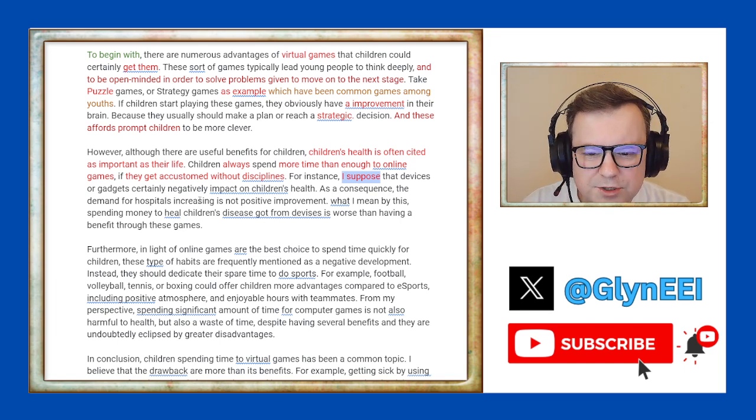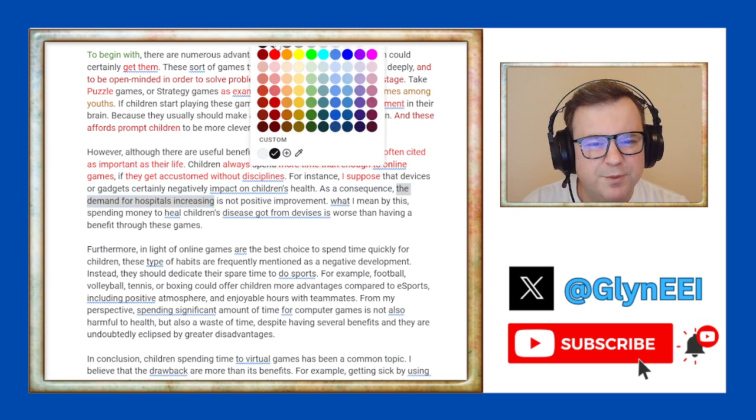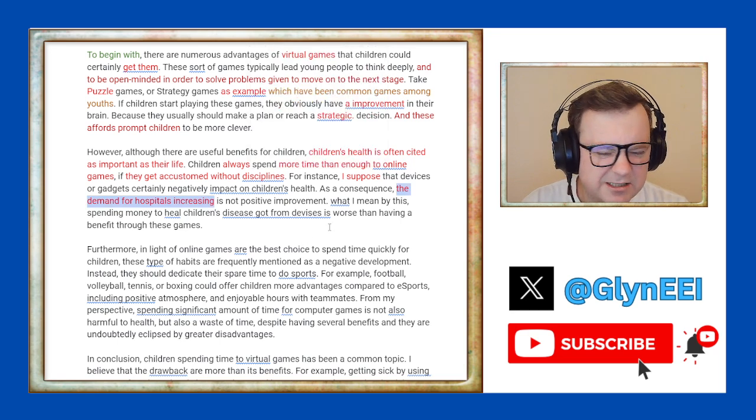As a consequence, the demand for hospitals is increasing. That's just not true, is it? I don't think the demand for hospitals is increasing because children play video games. I think that's not proven.